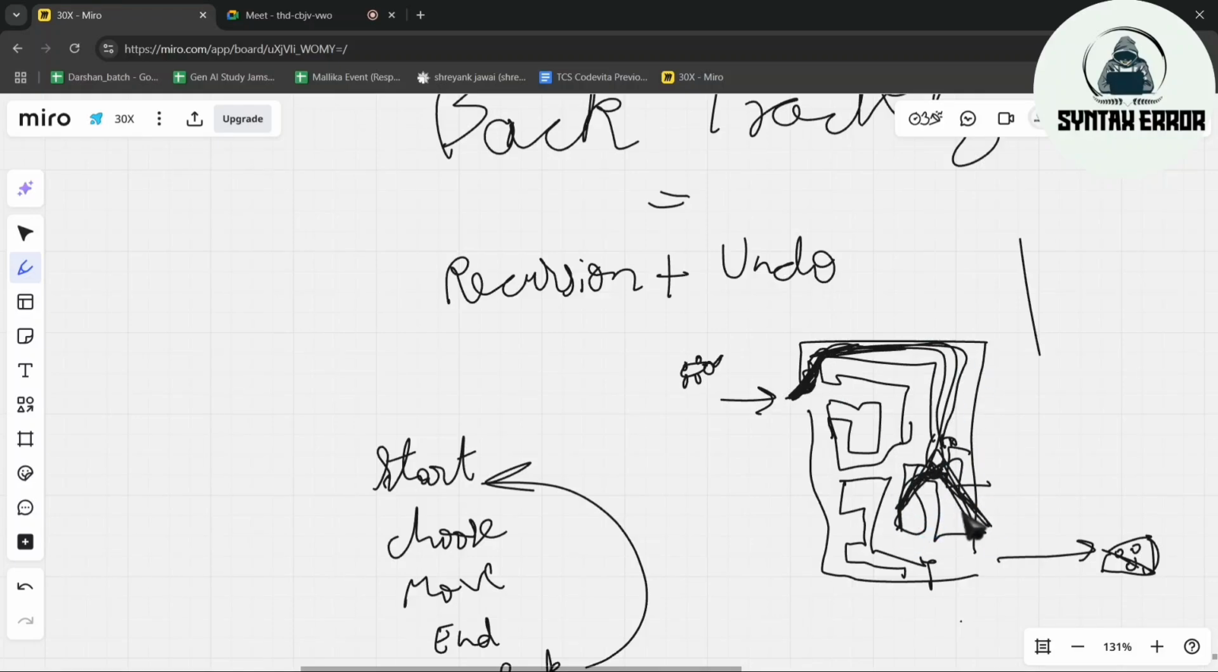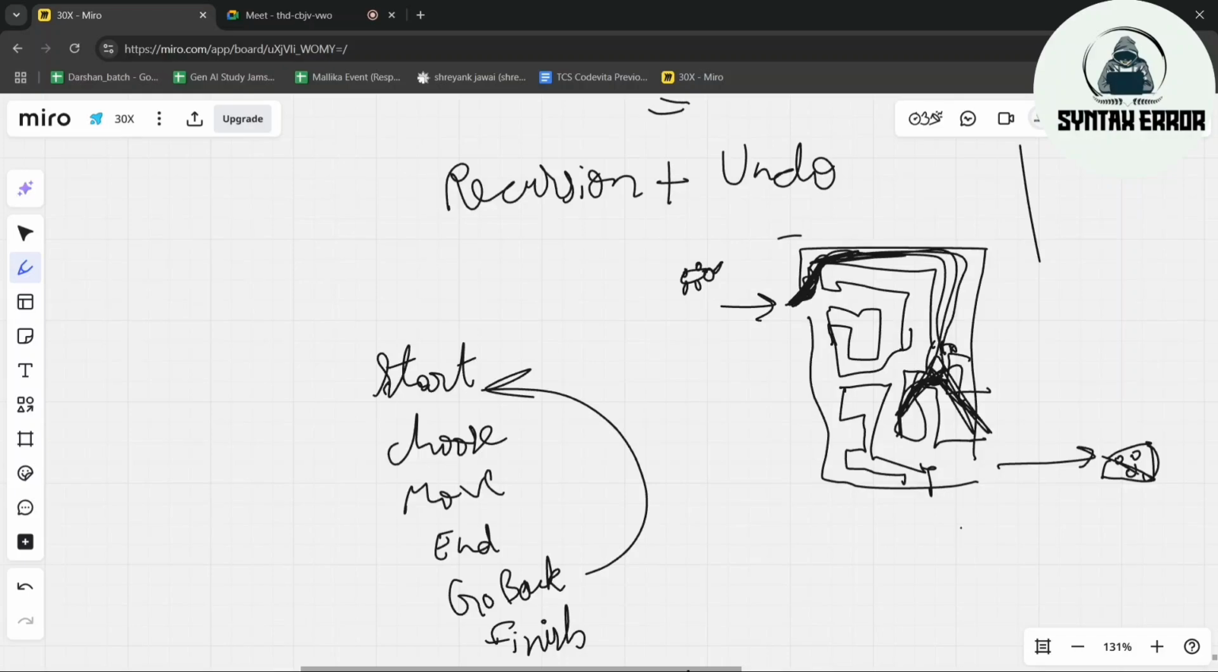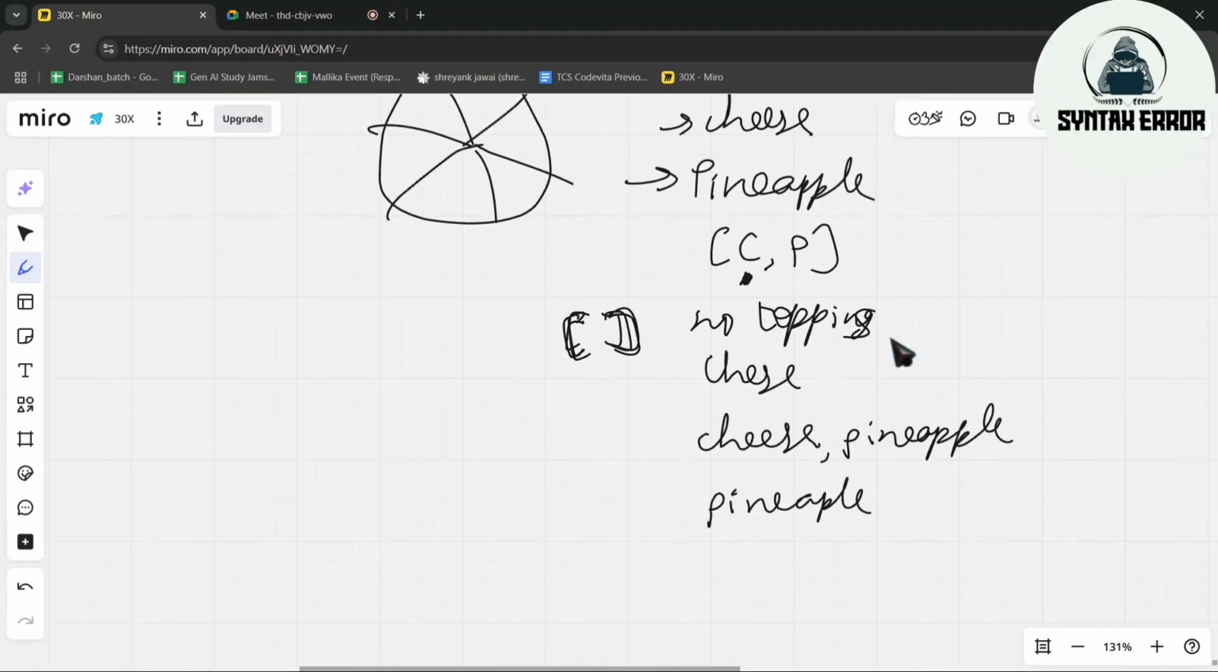After seeing all the possible options, if you didn't reach your finish line, you will come back to this original place. That's why you will eradicate, you will delete this option and you will start a new option. So basically, this is also similar to that line.